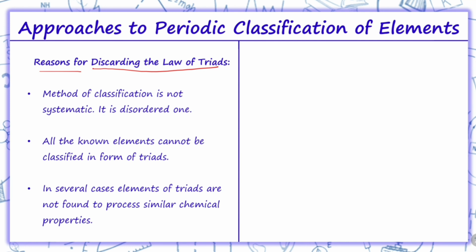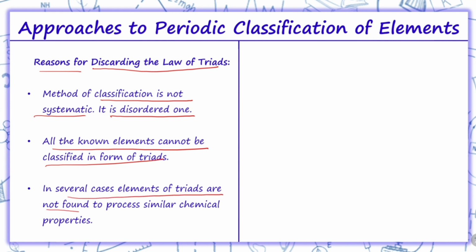The first reason is that his classification is not systematic, because the groups of 3 are disordered. He could not classify all the known elements in the form of triads, and in several cases the elements of a triad are not found to possess similar chemical properties.